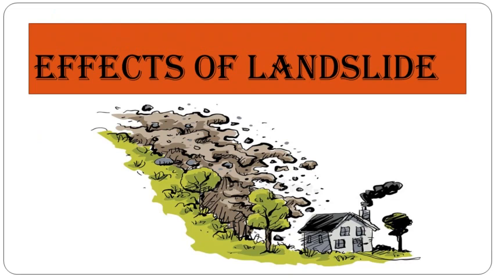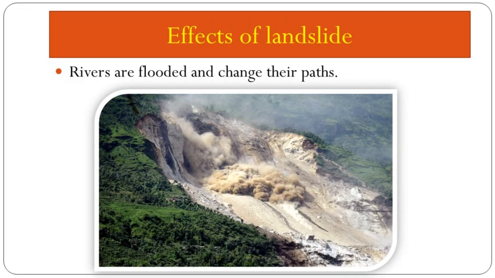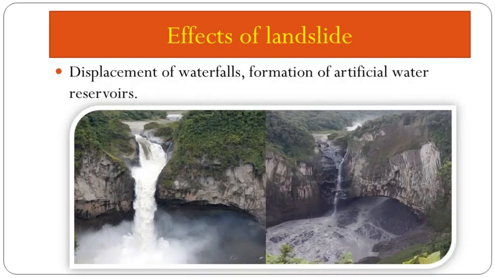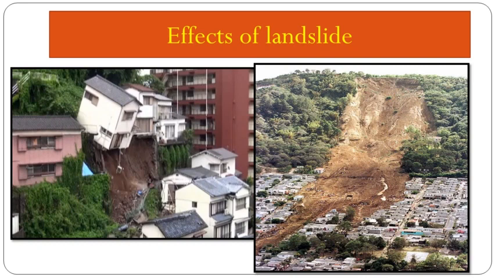Now let's learn about the effects of landslide, one by one. First, rivers are flooded and change their paths. That means rivers are flooded due to the landslide and change their route. Next effect: displacement of waterfalls and formation of artificial water reservoirs. Next, there is life and financial loss on a large scale, as trees, buildings and rocks on a sloping area collapse onto low-lying land.